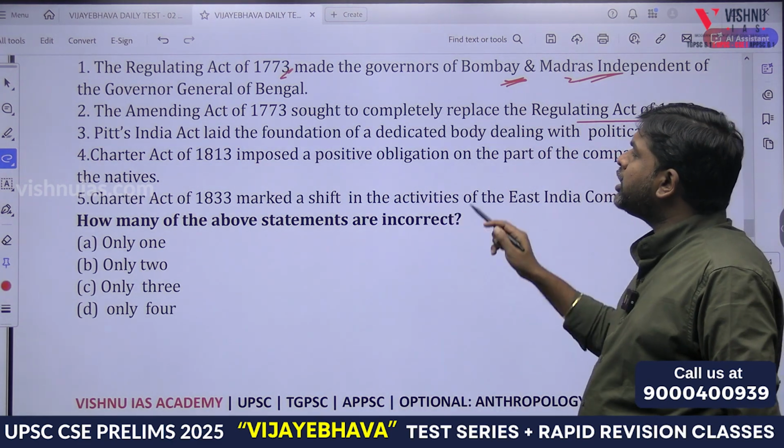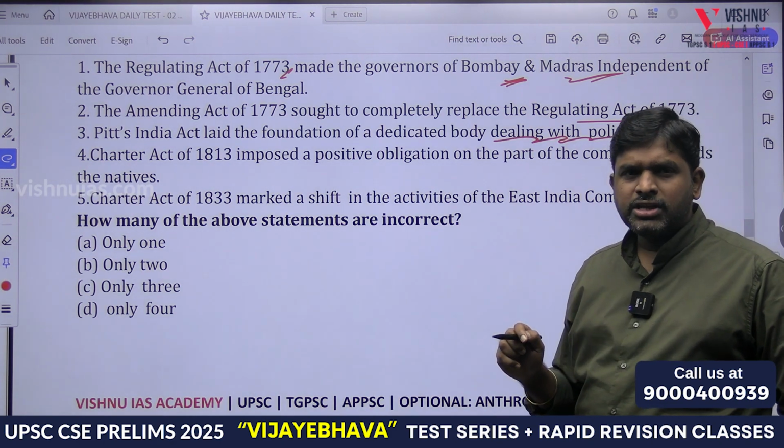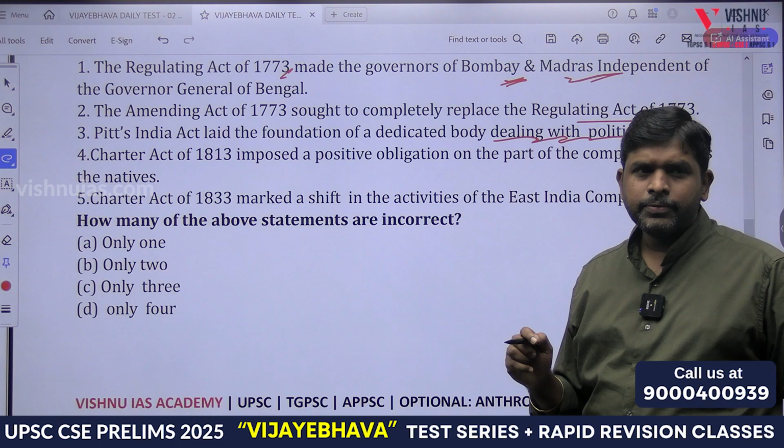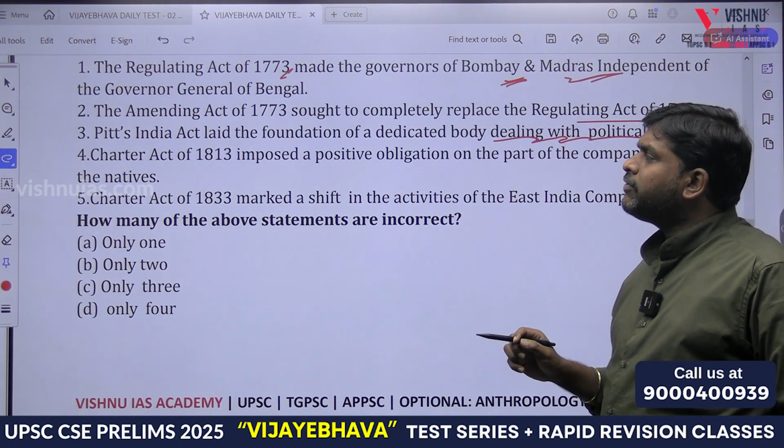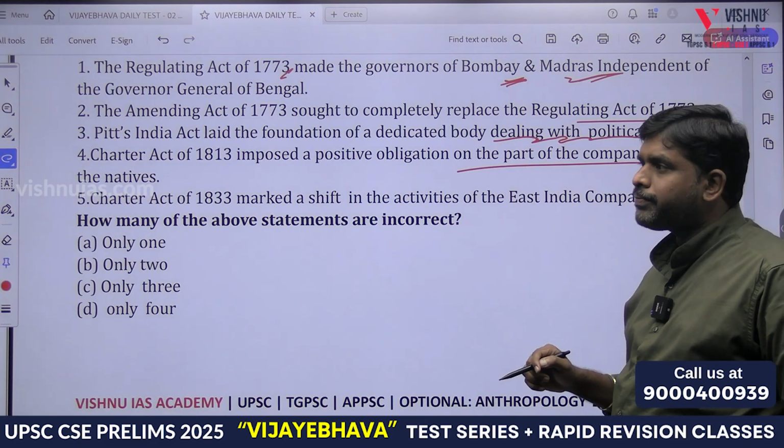Pitt's India Act laid the foundation of a dedicated body dealing with political affairs. Dedicated body will deal with political affairs, that is Board of Control. Charter Act of 1813 imposed a positive obligation on the part of company towards natives.